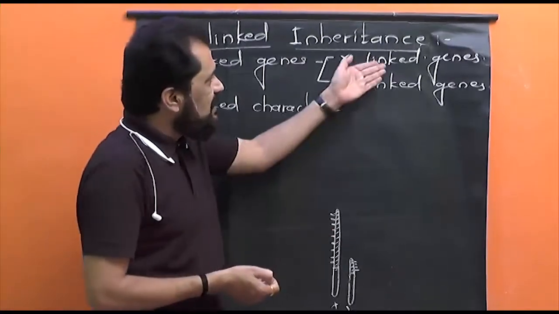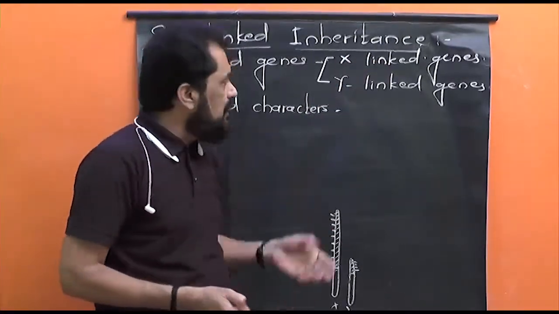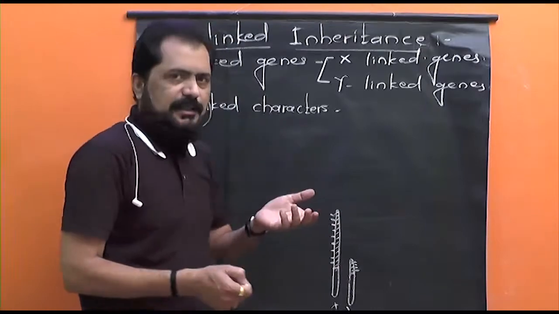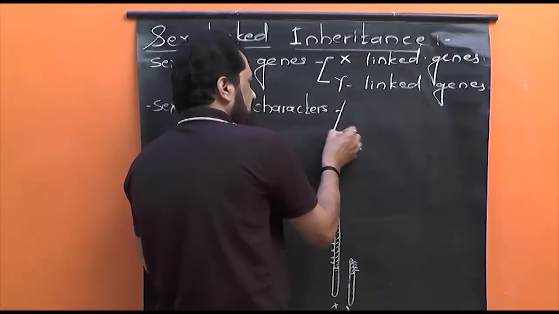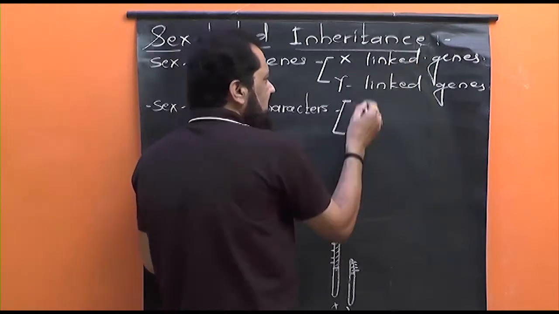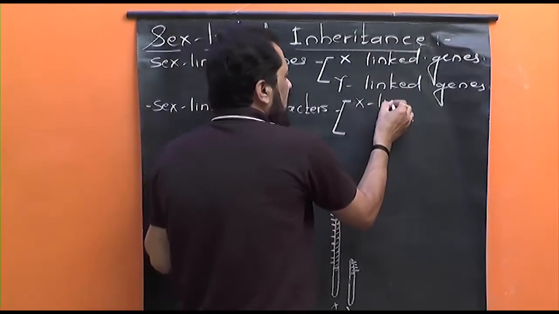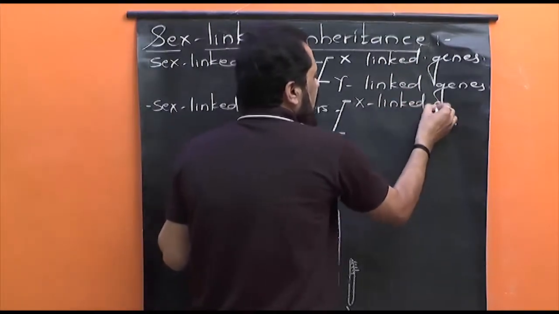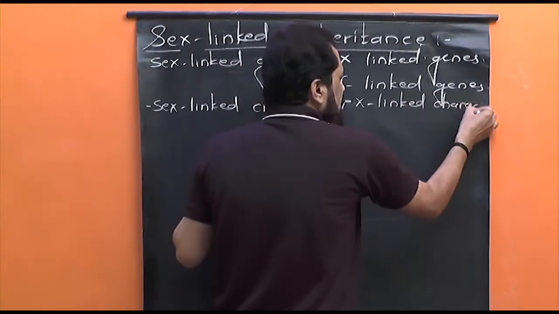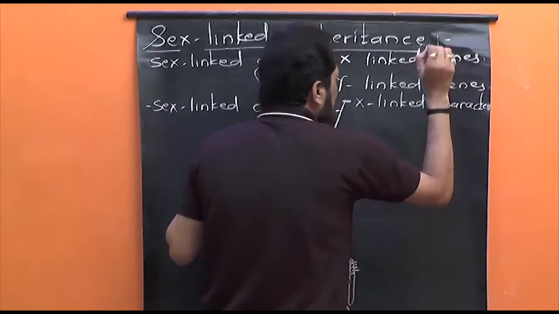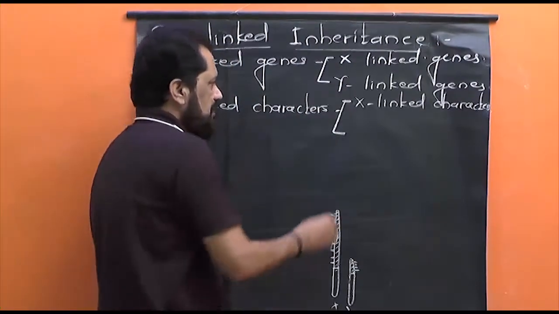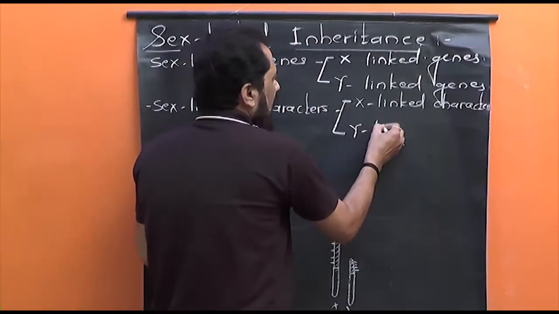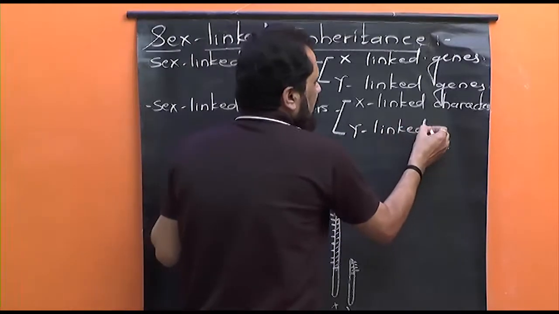As the sex-linked genes are of two types, the sex-linked characters are also of two types. The characters controlled by X-linked genes are known as X-linked characters, and the characters controlled by Y-linked genes are known as Y-linked characters.